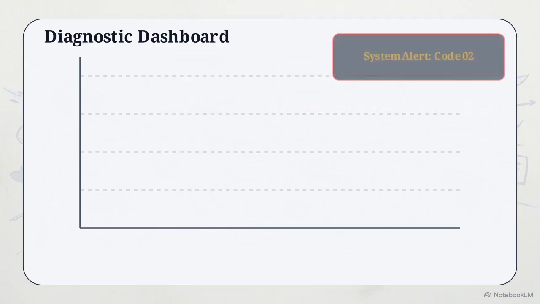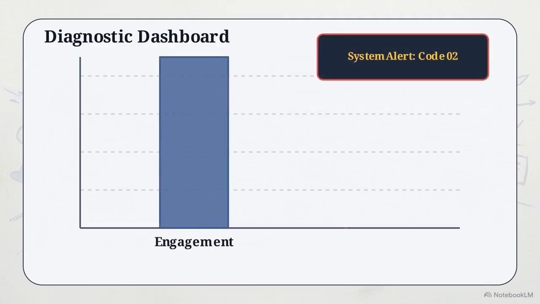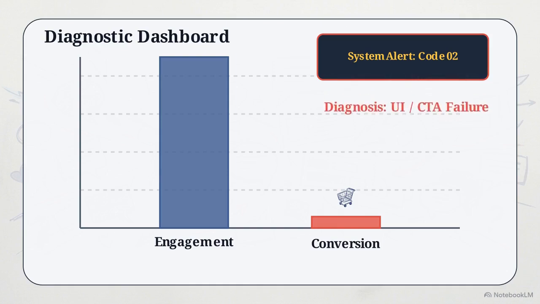Now the dashboard shifts. We see massive engagement, but an abnormally low conversion rate. Users clearly like the content, but they are not making a purchase. This diagnoses a failure in the user interface or a weak call to action.